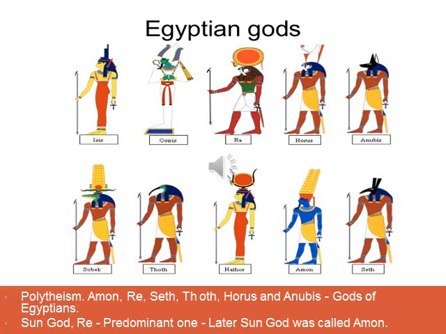The Egyptians practiced polytheism, worshipping or believing in more than one god. Some of their gods were Ammon, Re, Seth, Thoth, Horus and Anubis. They worshipped many gods, but the sun god Re was the predominant one. Later on, the sun god was called Ammon.